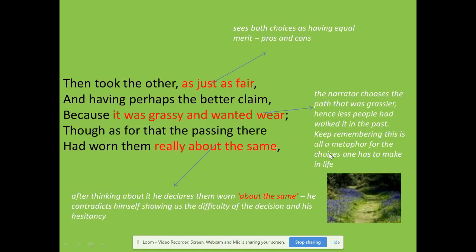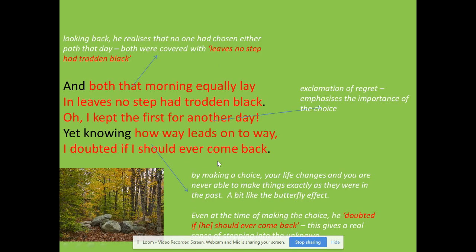In the second stanza of the poem, the speaker looks at both roads and tries to compare the two. He eventually chooses a path that looks less traveled, a path that maybe not as many people chose to go on. Even though in the last sentence, he says that both roads actually look very similar.